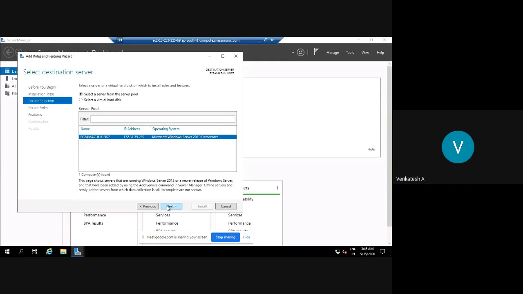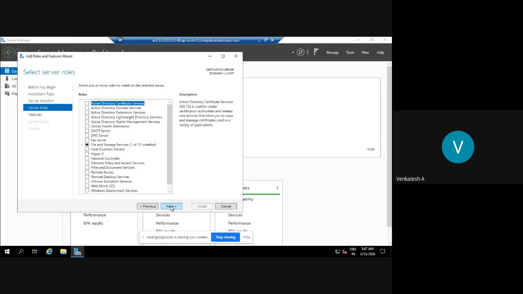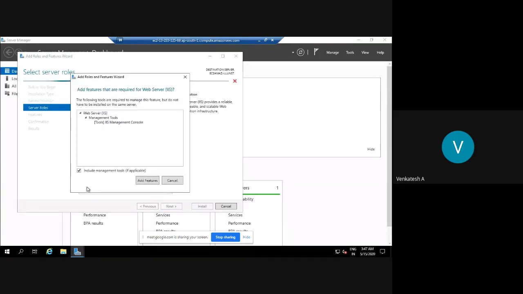Next. Server selection. EC2 is the server, and this is the IP address of the server, 172.31, which is allocated by AWS. Operating system: Microsoft Windows Server 2019 Datacenter. Here you need to select the roles. Select one or more roles to install on the selected server. I'll select file and storage services, which is obviously required. Then I need Web Server IIS. I selected Web Server IIS.